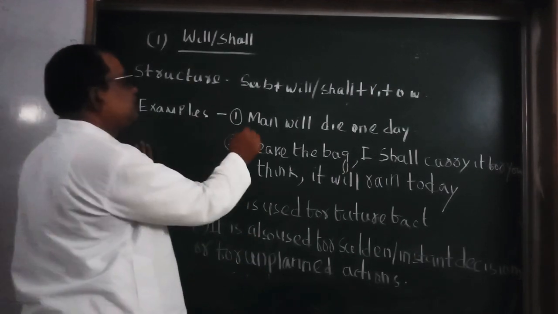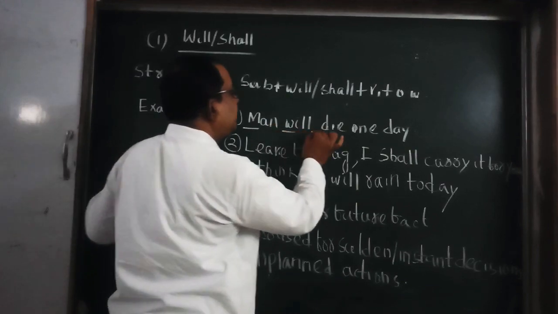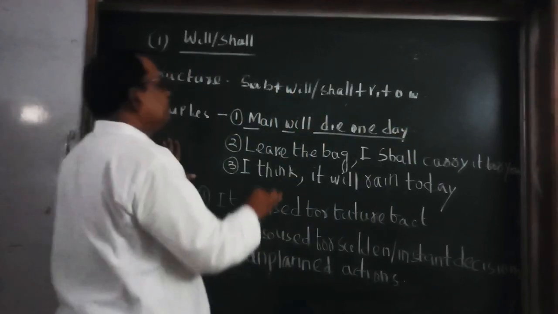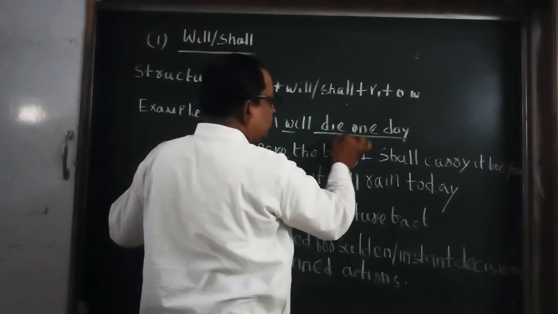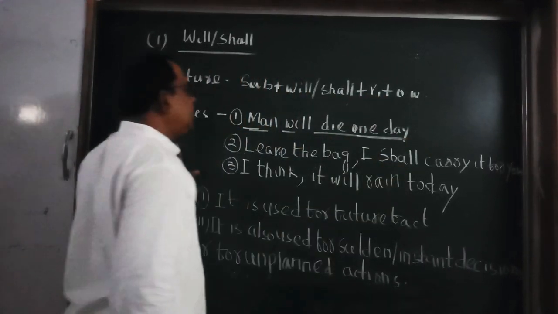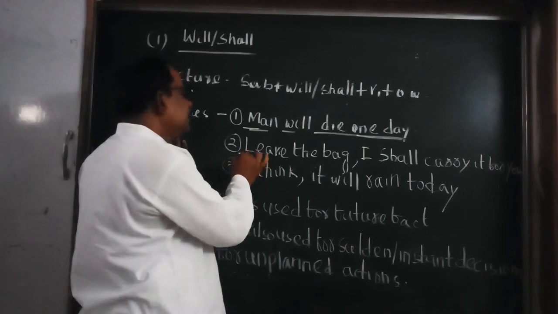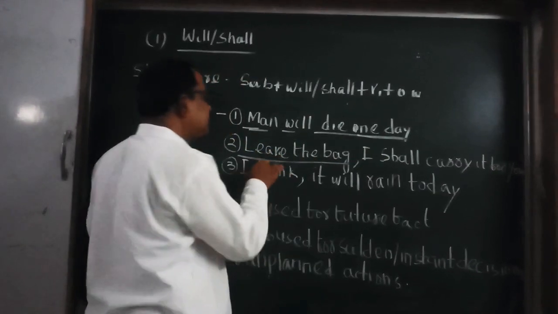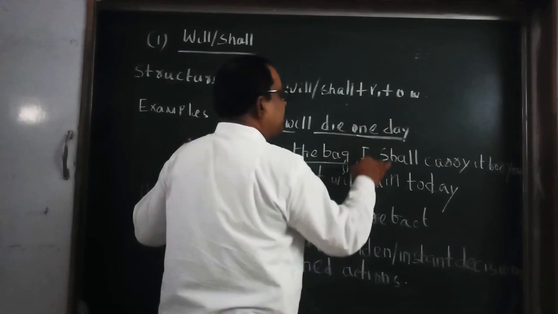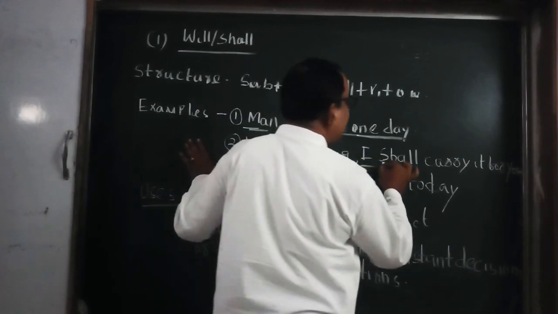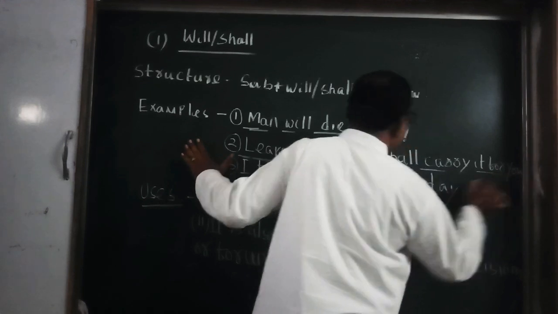You know this one. Let's take some examples of will shall structure. The first example, man will die one day. Man is subject, will shall will, die V1, and one day other words. The second one, leave the bag. This is present simple. Leave the bag. I shall carry it for you.